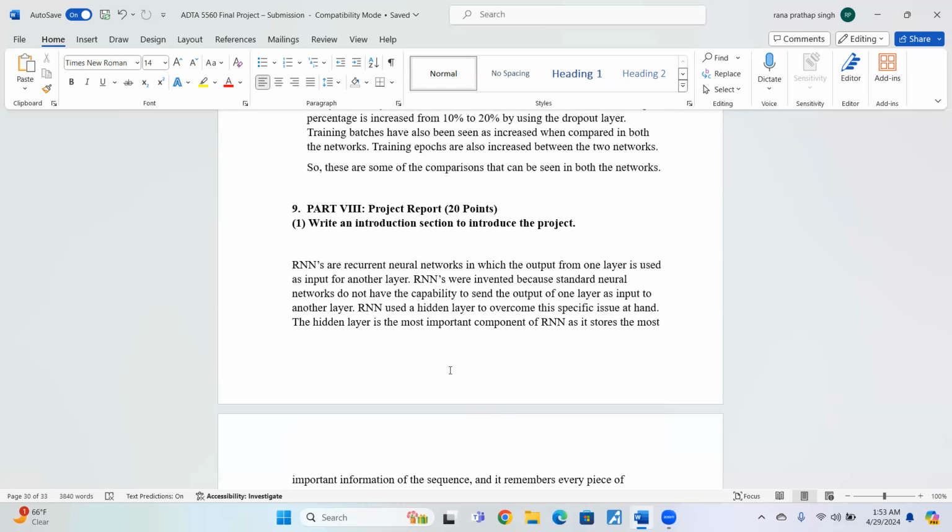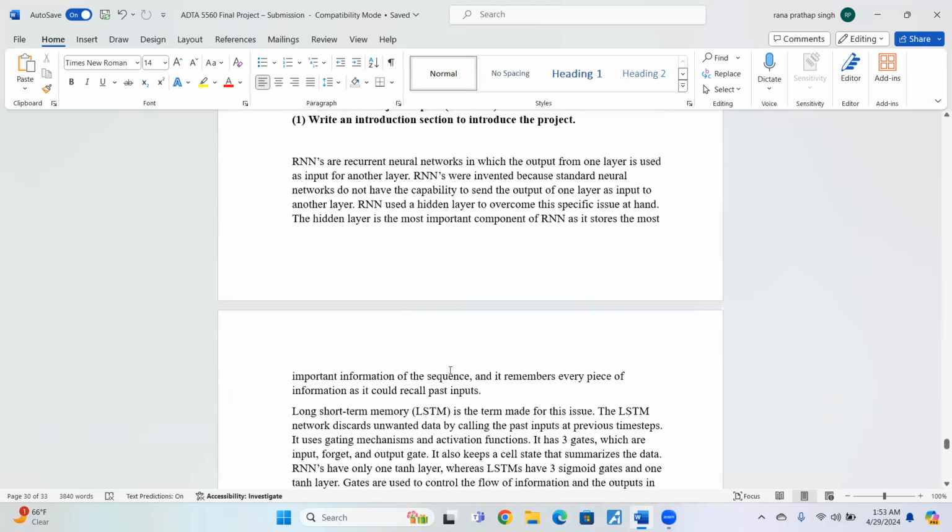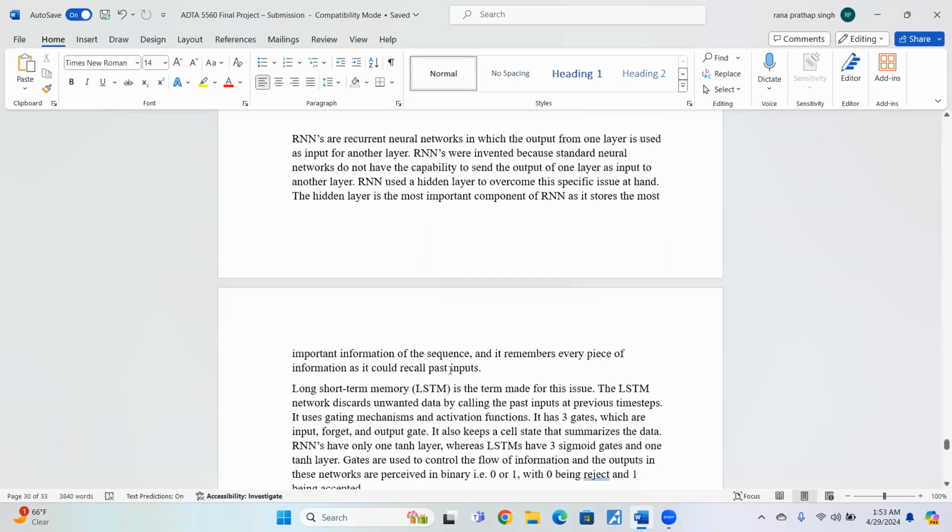First, we're going to cover the introduction of the project. RNNs, recurrent neural networks, are the first building blocks of this whole thing. I'm just going to give you a brief overview again. Recurrent neural networks were invented because standard neural networks do not have the capability to send information from the output layer back to the input layer. But RNNs can do that with the help of the hidden layers in them.